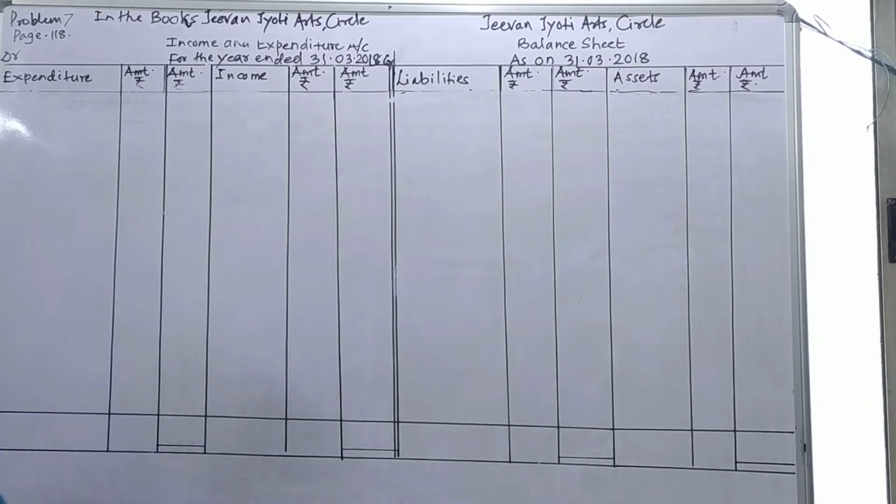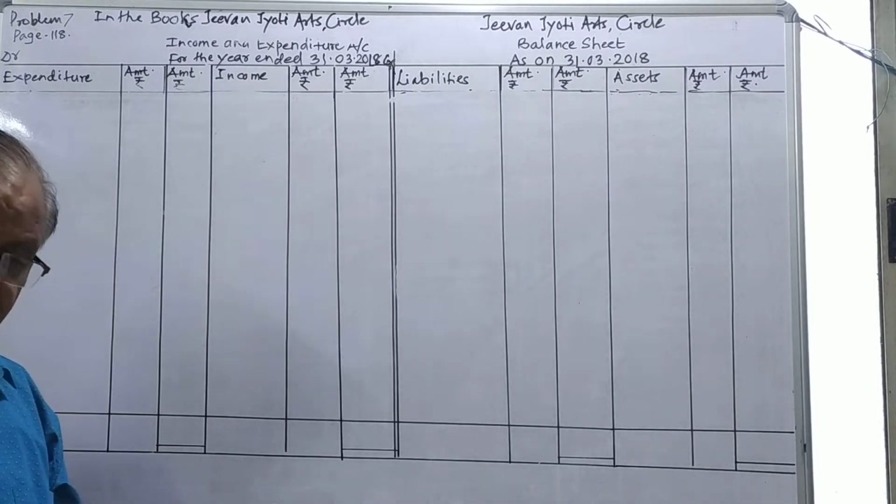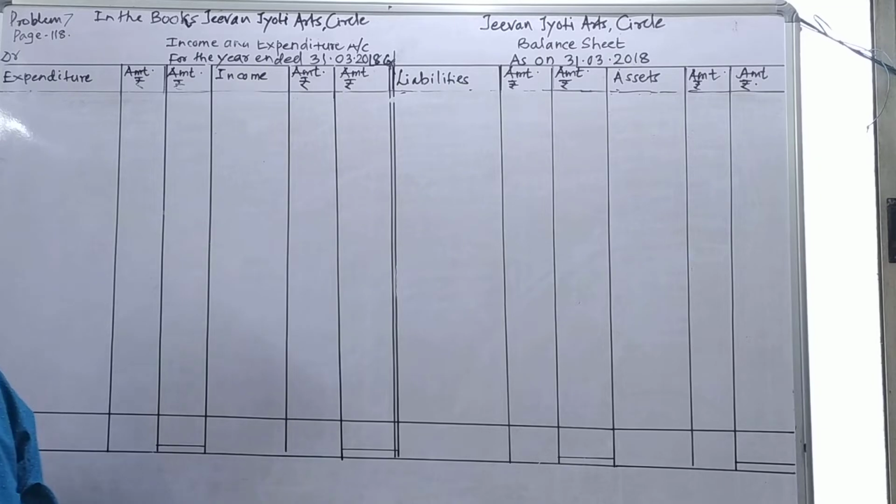That is a newly started art circle. Jivan Jyoti Art Circles, a newly established concern, has presented the following information. We are given the receipts and payment account, and in that receipts and payment account there are adjustments. Subscription outstanding for the year is 5,000. Therefore, put a tick mark on the subscription for the year, which is given on the receipt side.